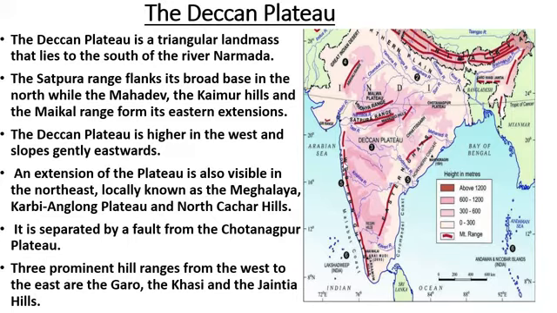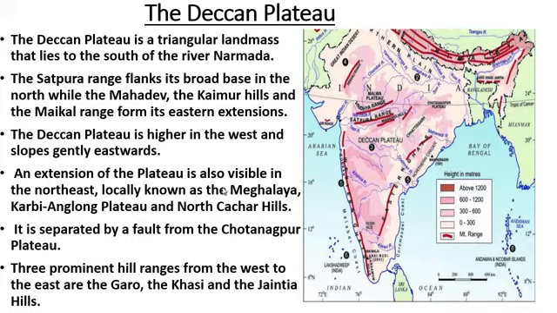Then the slope will be from west to east. That is why these are the important rivers: Kaveri, Krishna, Godavari, Mahanadi. These rivers flow from the western side to the eastern side, from the Western Ghats to the Eastern Ghats, and after making a delta, this water goes to the Bay of Bengal.